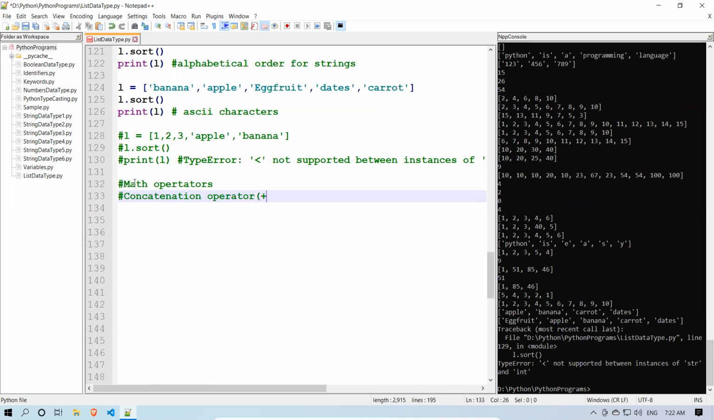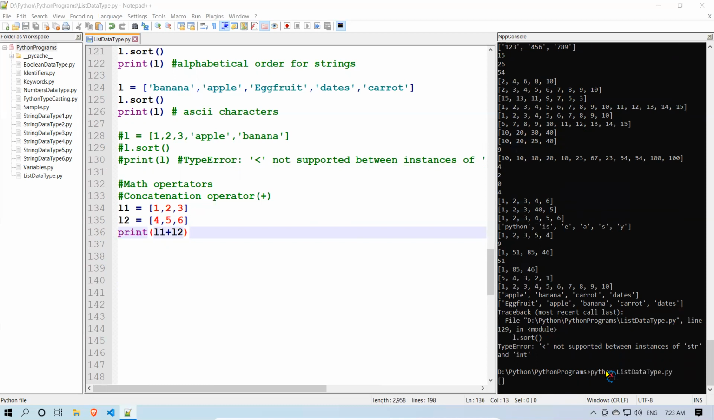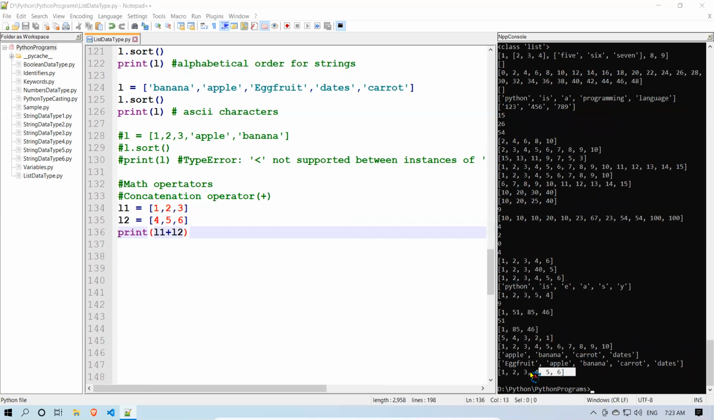That is plus. Okay, L1 is equal to 1, 2, 3. L2 is equal to 4, 5, 6. Okay, print L1 plus L2. So I'm adding two lists with the plus operator. So what happens? You see that 1, 2, 3, 4, 5, 6.